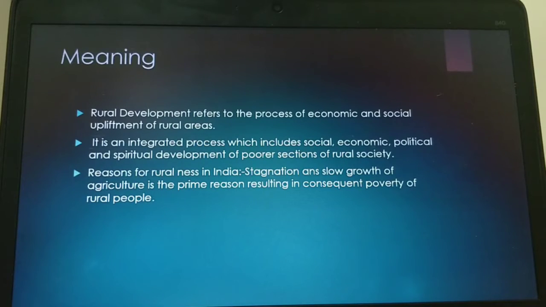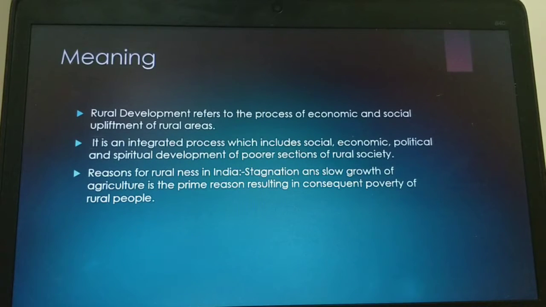60% of the people work in the primary sector, but the contribution from this sector to the national income is very less. If they are poor, how can they pay taxes? It is very difficult for them, and we are not getting good taxes for our country, and the economic development is also poor.